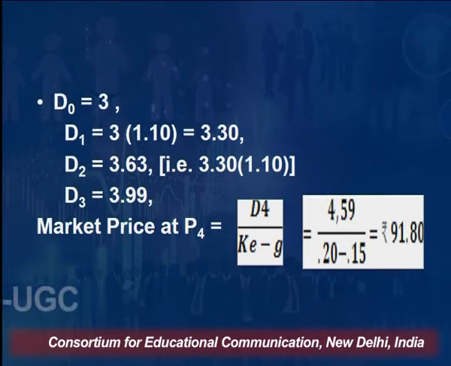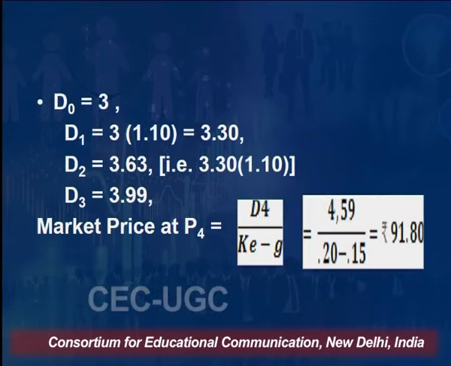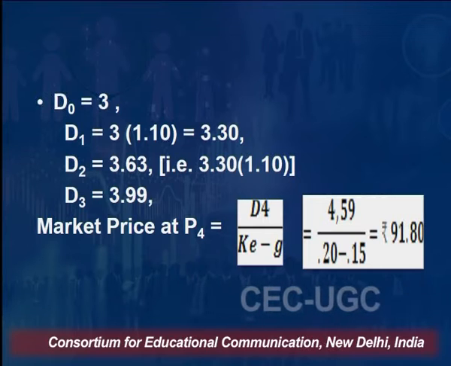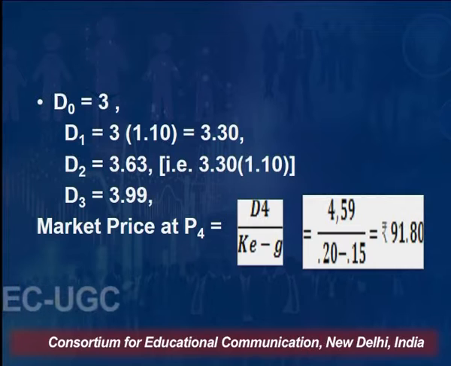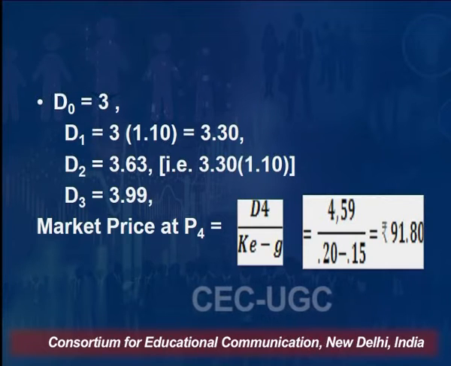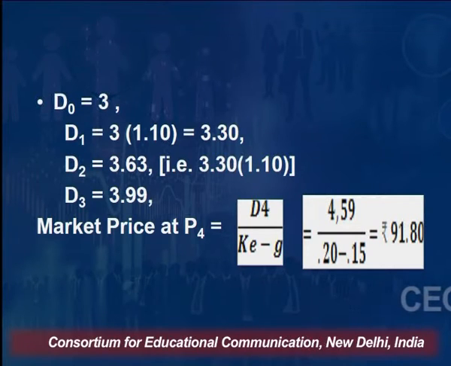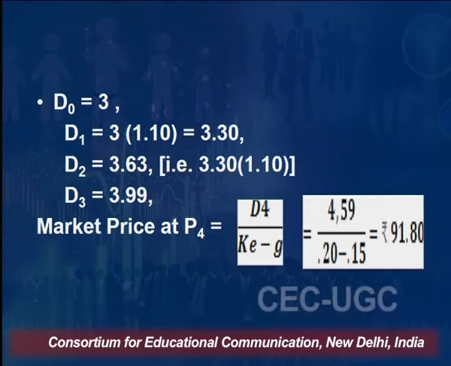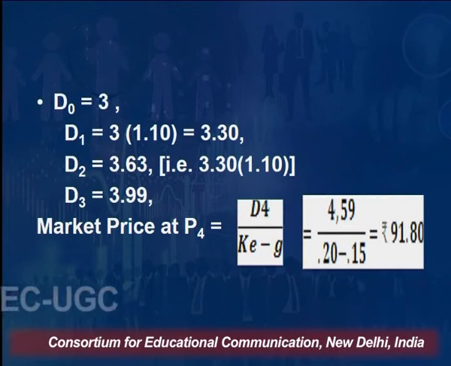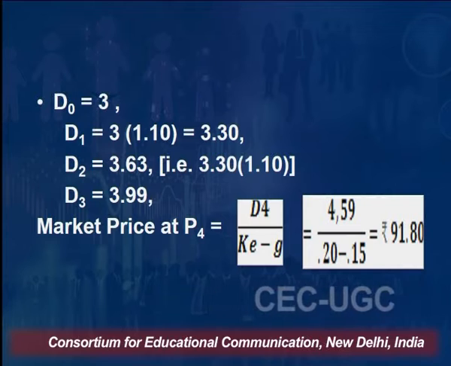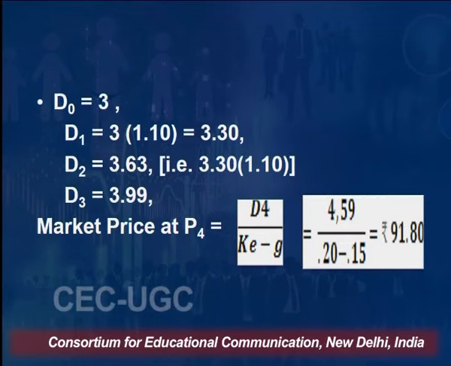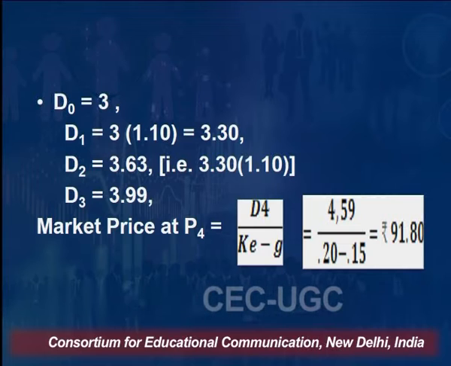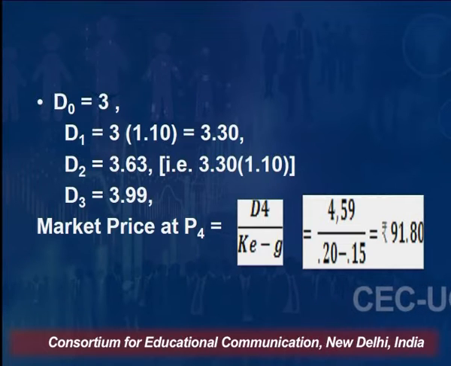Multiplied by 1.10, that is 1 plus the growth rate, 3 rupees 30 paisa into 1.10 comes to 3 rupees 63 paisa. What will be the dividend at the end of the third year? That will be D2, that is 3 rupees 63 paisa into 1.10. What is D3? D3 is D2 into 1 plus the rate of growth. The rate of growth is 10%, so that comes to 3 rupees 99 paisa.